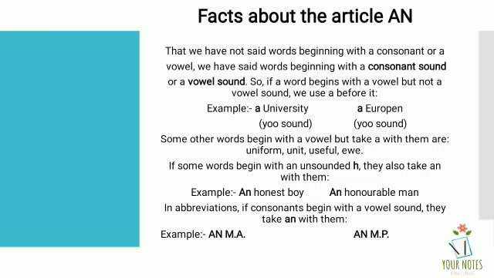If some words begin with a silent H, they also take an with them. For example, an honest boy, an honorable man. In abbreviations, if a consonant begins with a vowel sound, they take an with them. An MA, an MP.